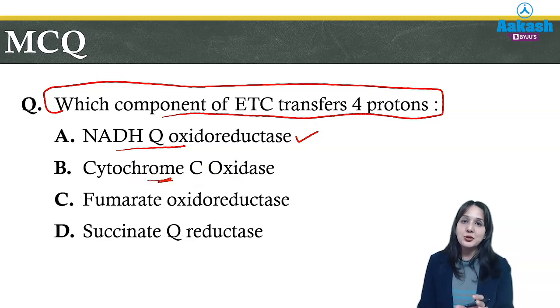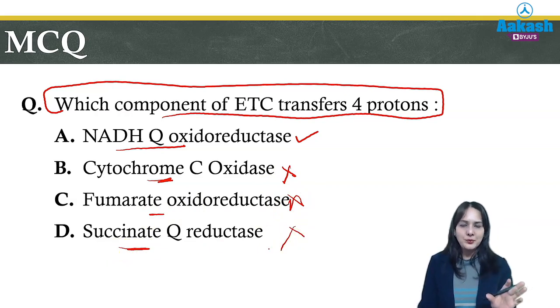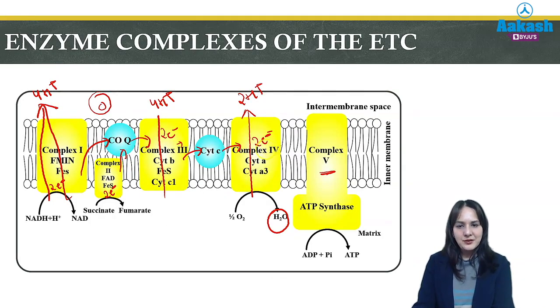So here, students, you should also know the names of the complexes. Here only 2 protons are transported as 2 are used up for water formation. Fumarate oxidoreductase is not an ETC complex, whereas succinate Q reductase will transfer 0 protons across the intermembrane space. So the answer is the first one.